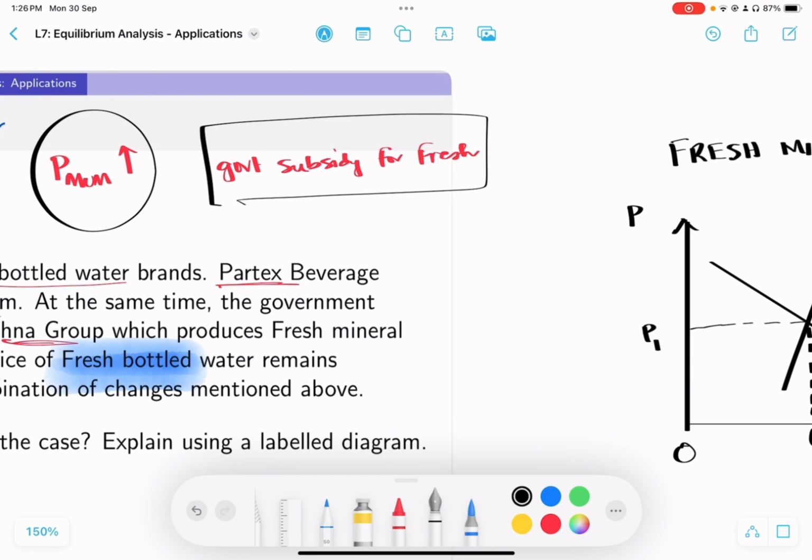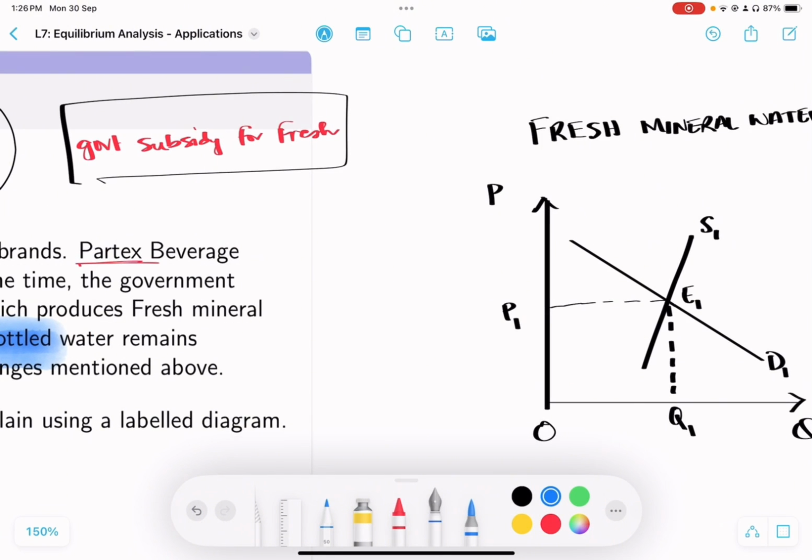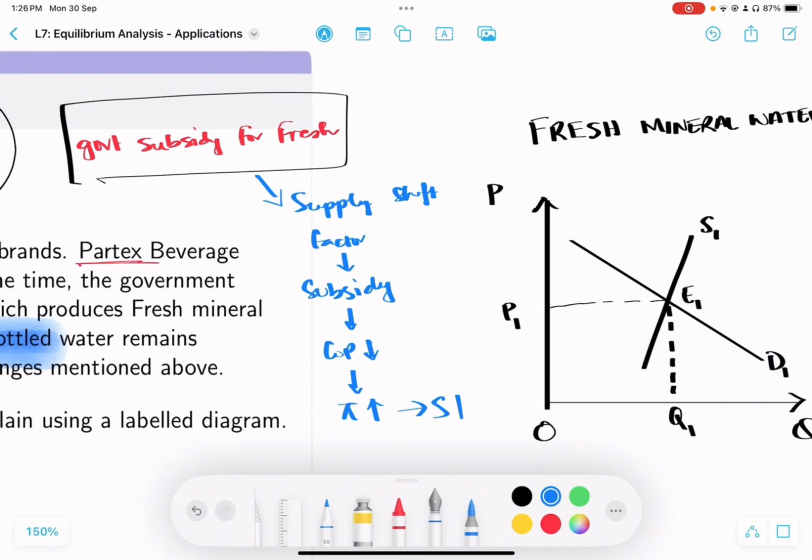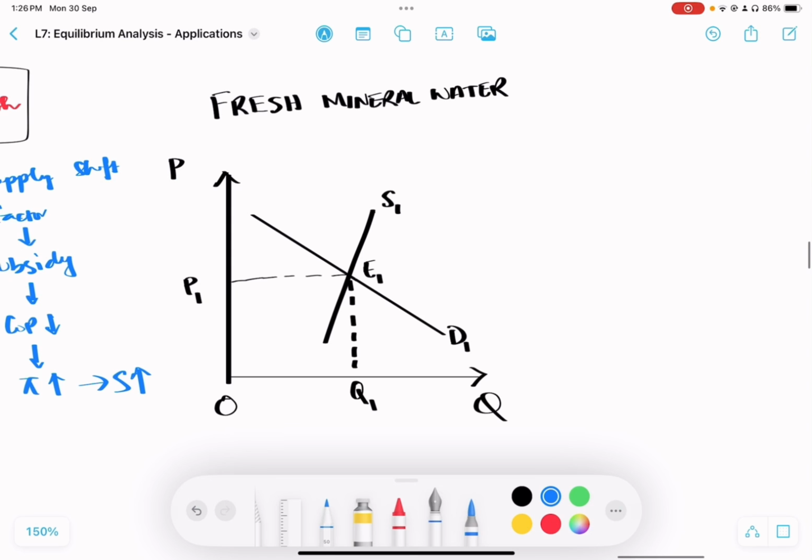Easier part is of course the government subsidy for Fresh. So what is the government subsidy? This is a supply shift factor. And if a subsidy is given, it means your cost of production decreases, which means profitability increases, which means production will increase, right? So let's quickly draw that. Production will increase, so your supply curve will shift like this. This is because of the subsidy.